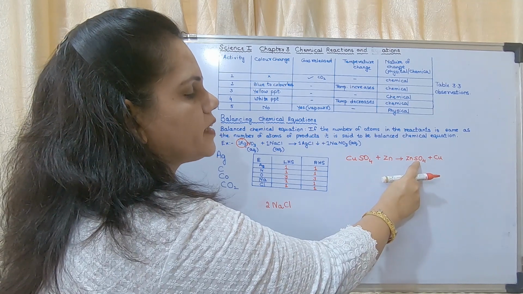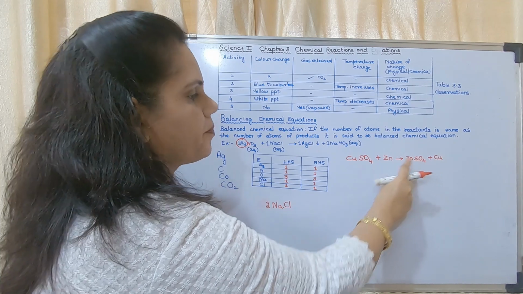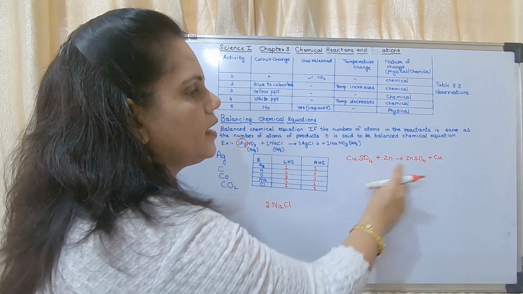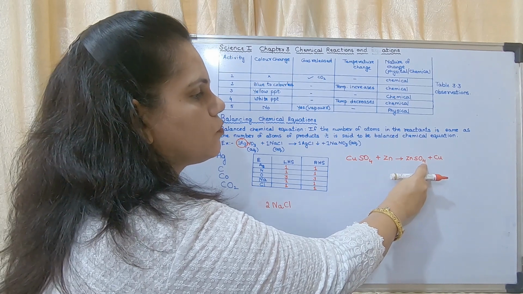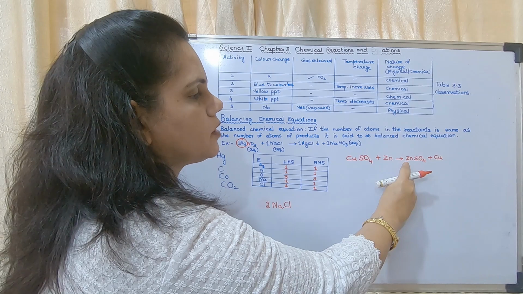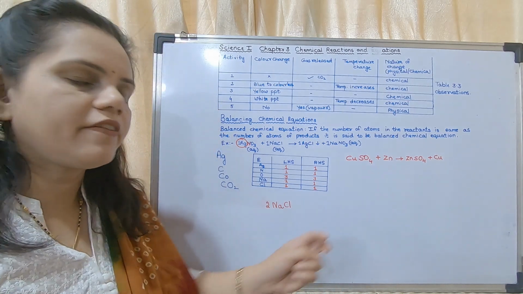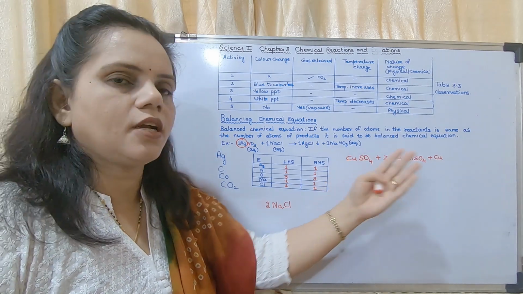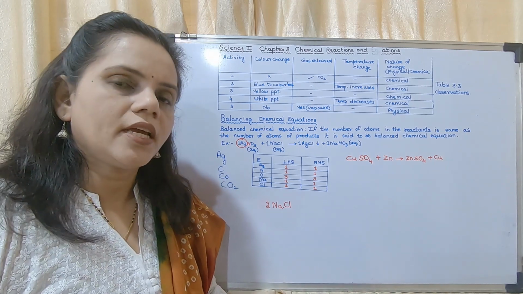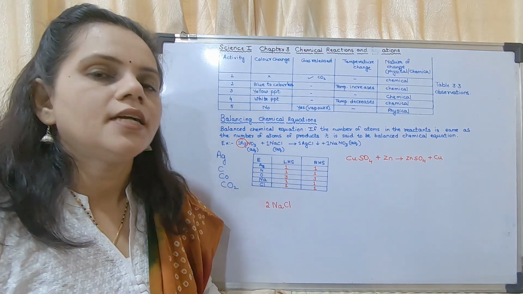On right hand side? 1. How many atoms of O? 4. How many atoms of O on the right? 4. How many atoms of Zn? 1. And on the right? 1. So the number of atoms on the left hand side is equal to the number of atoms on the right hand side. So the equation is balanced.